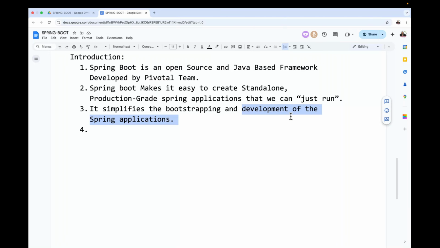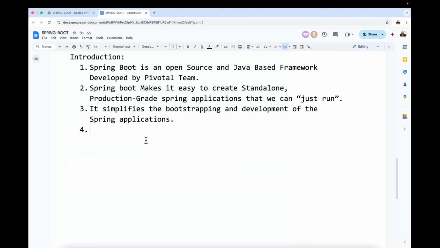Now tell me, overall, does it simplify bootstrapping and development of the Spring application or not? Exactly. Spring Boot simplifies bootstrapping and development of the Spring application. That is the point we have to understand clearly. Right, sir. Now observe carefully.